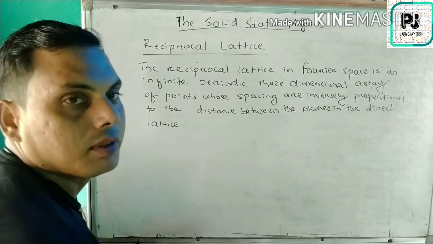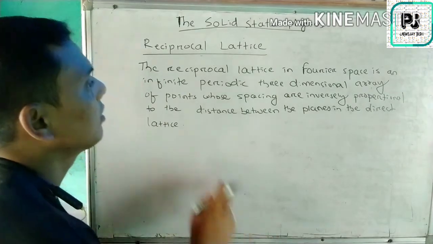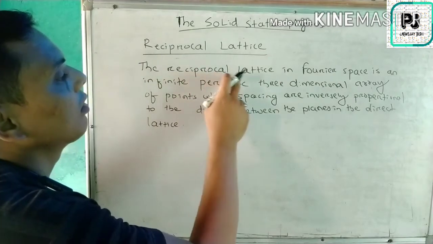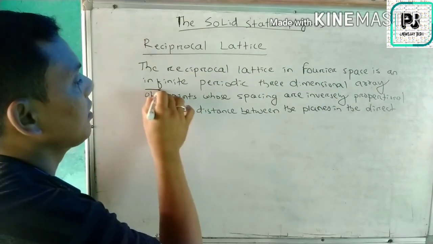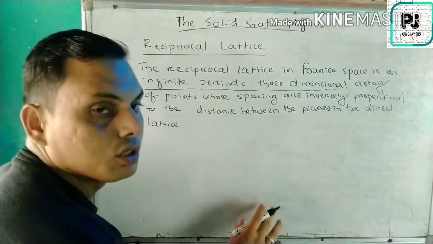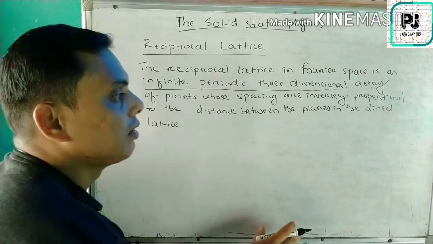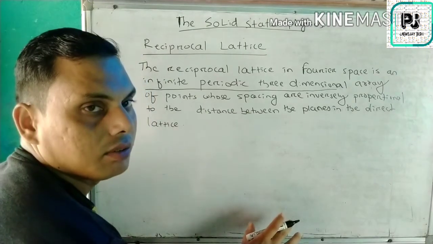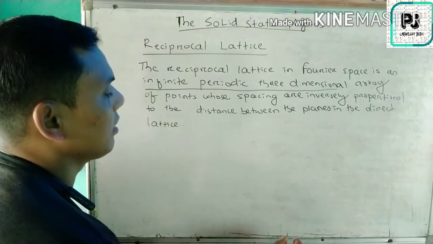So this is the reciprocal lattice. The meaning is that the reciprocal lattice in Fourier space is an infinite periodic three-dimensional array of points whose spacing is inversely proportional to the distance between the planes in the direct lattice.